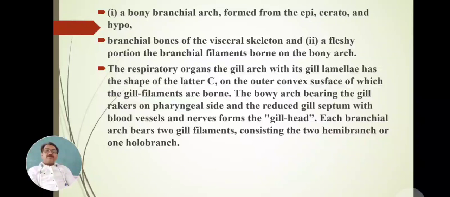Each branchial arch bears two sets of gill filaments, consisting of two hemibranchs or one holobranch.